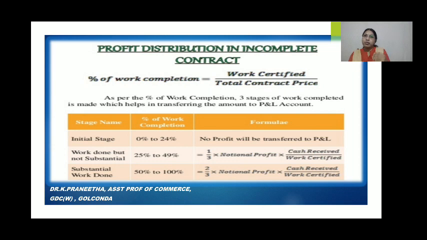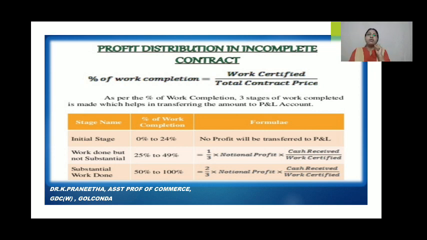When work in progress certified is 1/4 or more but less than half of the contract price, then generally 1/3 of the profit is transferred to profit and loss account. The balance amount is treated as reserve. This profit to be transferred to profit and loss account is computed in the following manner. This procedure I have shown on the screen.